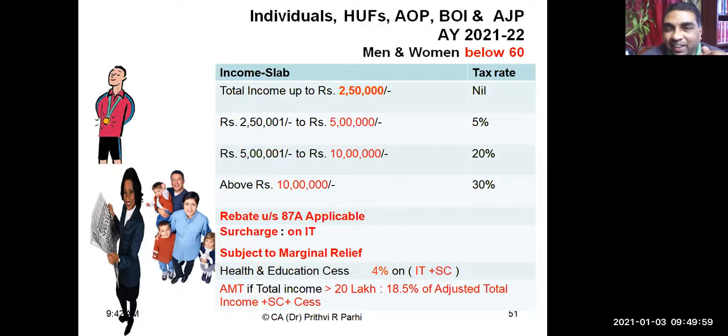And 5 lakh to 10 lakh? 20%. Above 10 lakh? 30%. Okay. Can you note it down on a piece of paper? Up to 5 lakh, 5%. Up to 10 lakh, 20%. Above 10 lakh, 30%.